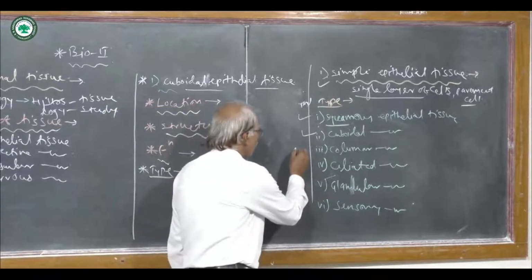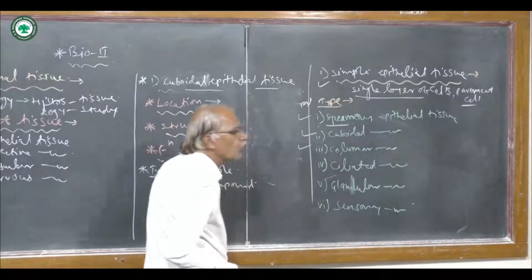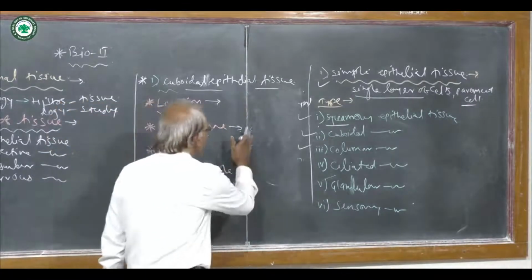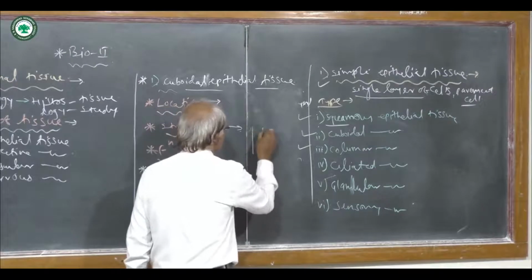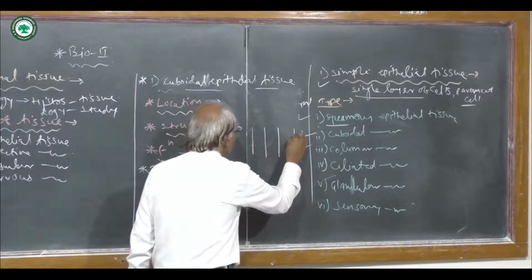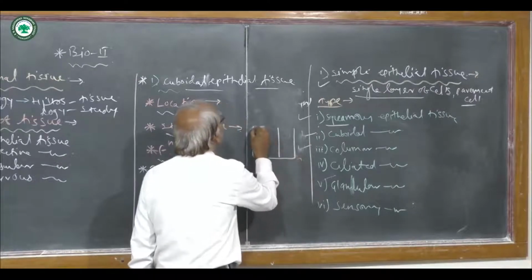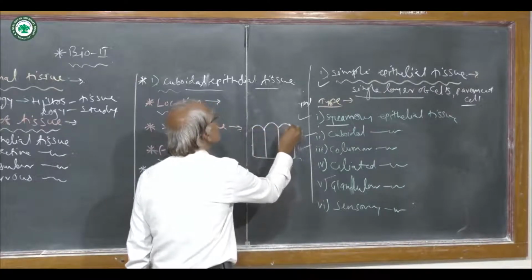Then the third one, that is columnar epithelial tissue. Columnar epithelial tissue. They are just like a column. These cells are just like a column, and they also rest on the basement membrane.